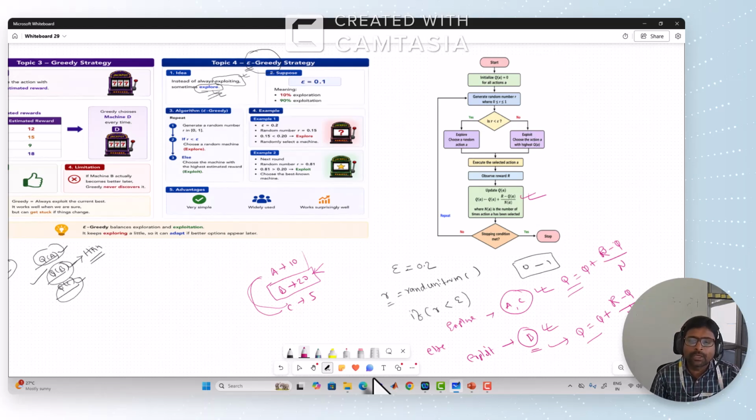In the next lecture, we will discuss some numerical calculations that will help you understand this algorithm or strategy very easily, and after that we will go for the implementation using Python. So hope it is clear.